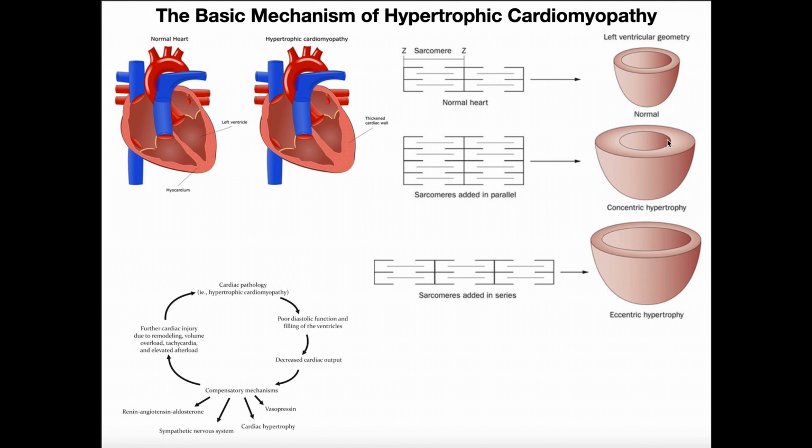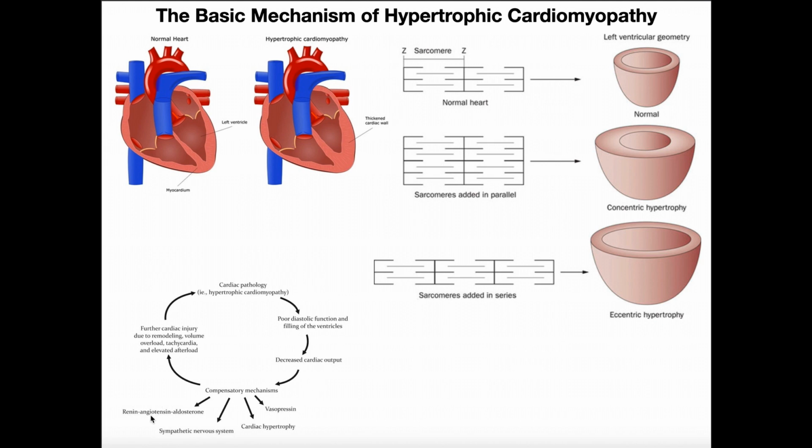Not only is it having to contract a lot of muscle here, this is much harder to contract than the normal case because there's a lot more muscle. It's going to eat up a lot more oxygen. It's going to eat up a lot more ATP. That's more work on the heart. Then it also has to beat faster. Not only is there more muscle, it has to beat faster to compensate for the drop in stroke volume and drop in cardiac output. Vasopressin is a vasoconstrictor.